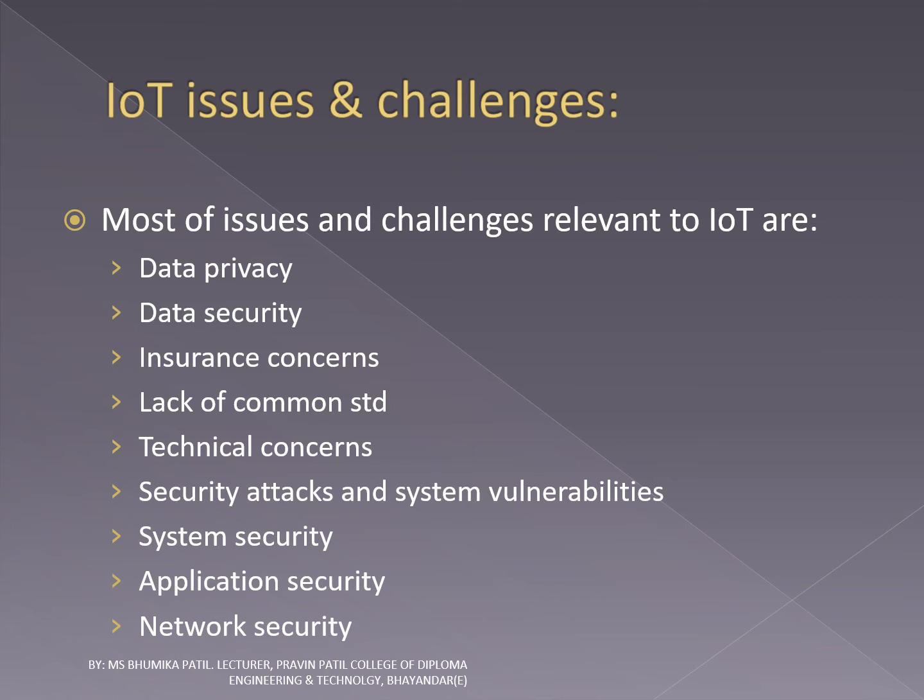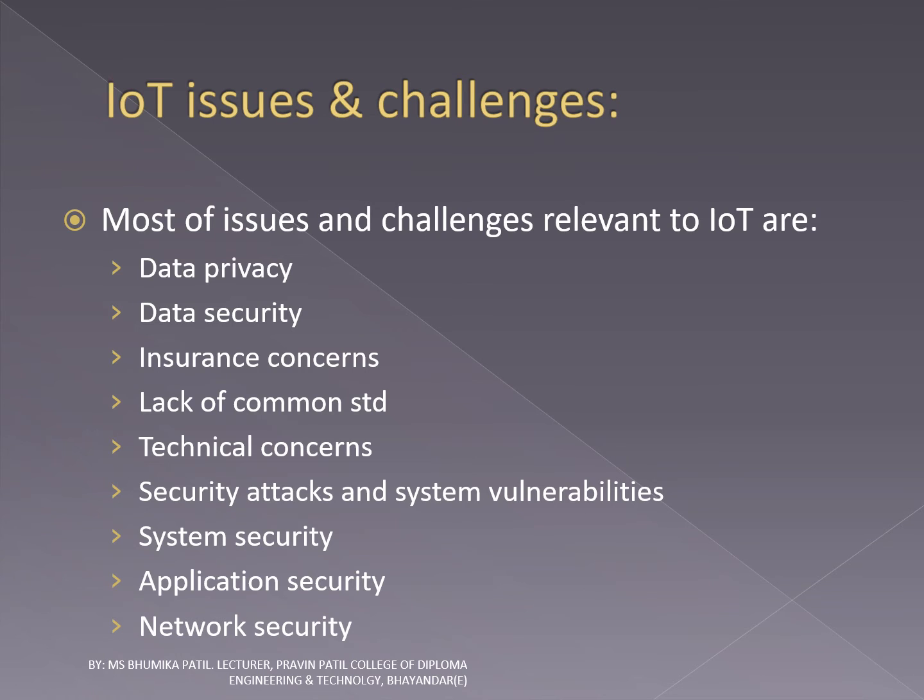Next is system security. System security mainly focuses on the overall IoT system to identify different security challenges, to design different security frameworks, and to provide proper security guidelines in order to maintain the security of a network.